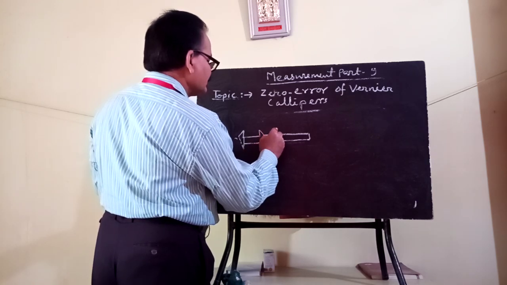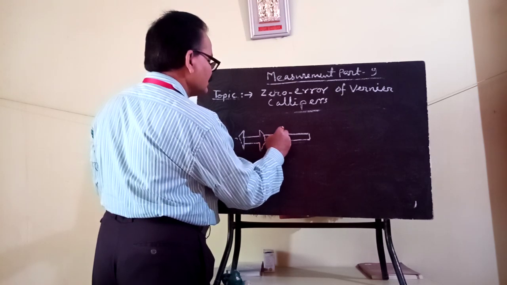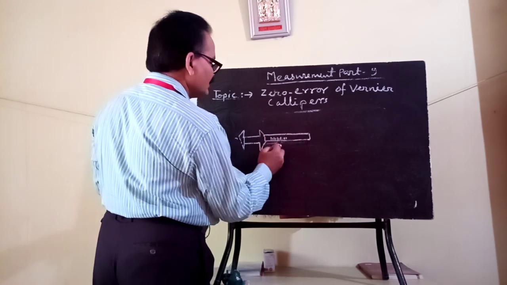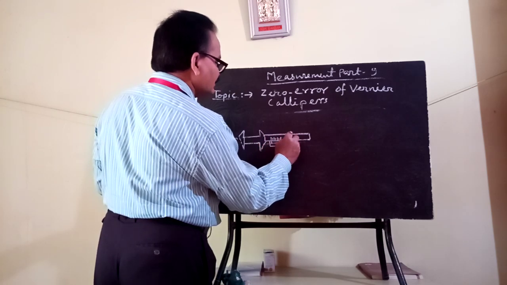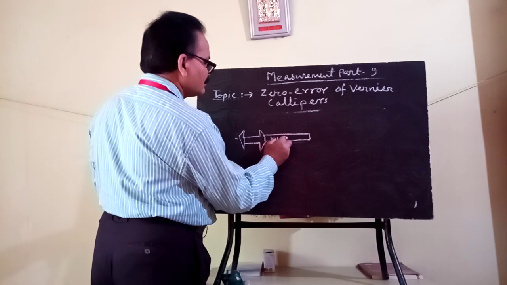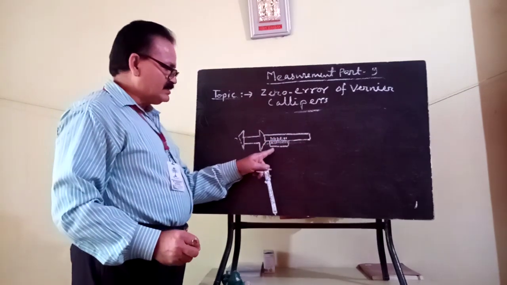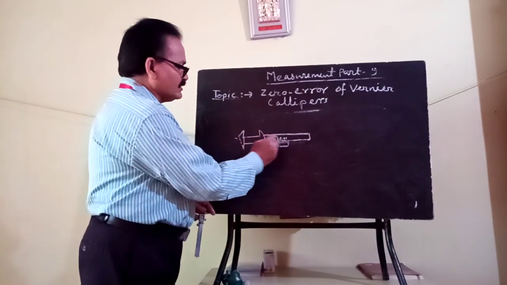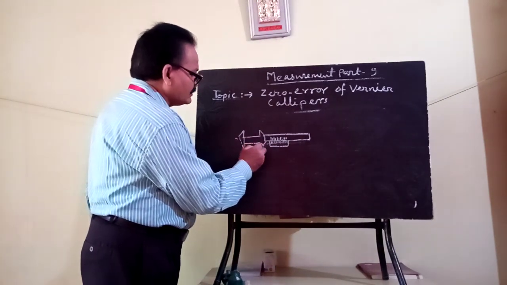Listen, this is the mark drawn on the main scale, and this is the zero of the vernier. This is your sliding scale, and this is the zero mark. This is your vernier scale, and this is the main scale, graduated. Suppose you want to measure the length.